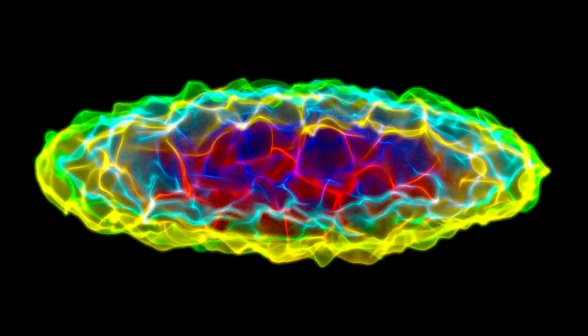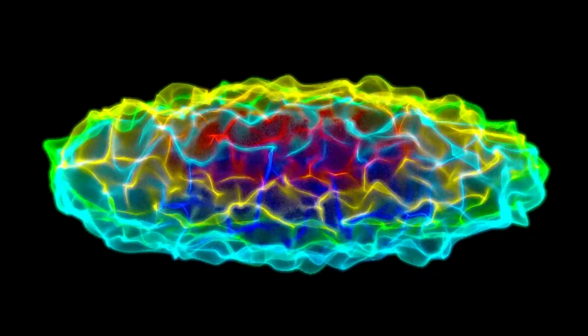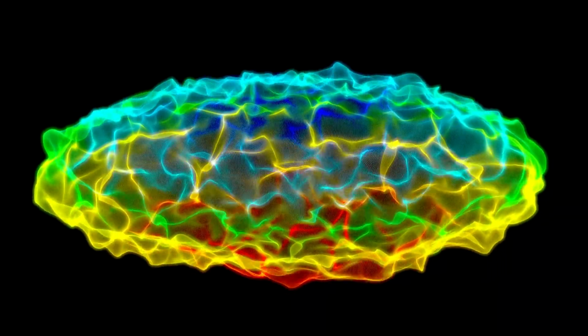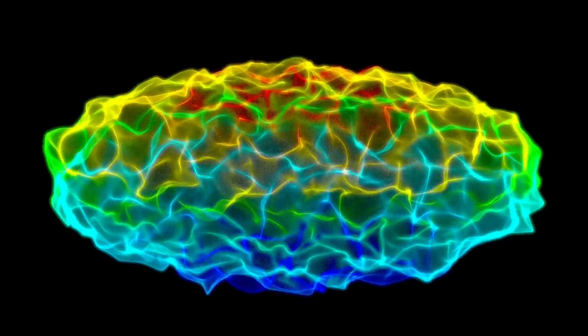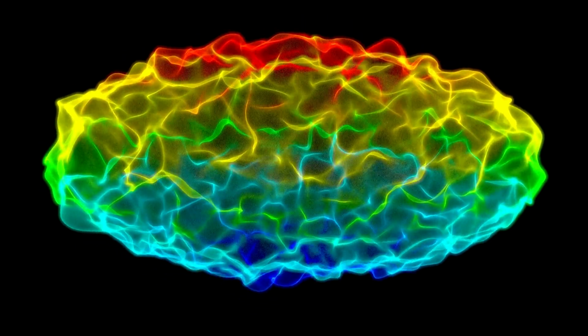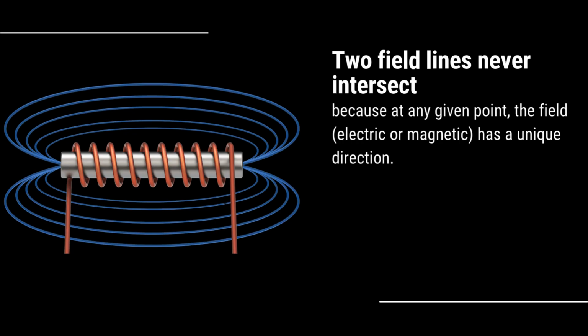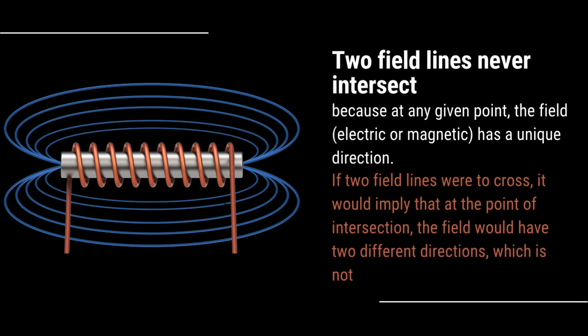Imagine an electric field. If two electric field lines crossed, it would mean a test charge placed at that point would be simultaneously experiencing forces pulling it in two different directions, which is not possible. To sum it all up, we can say that two field lines never intersect because at any given point the field has a unique direction. If two field lines were to cross, it would imply that at the point of intersection, the field would have two different directions, which is not physically possible.